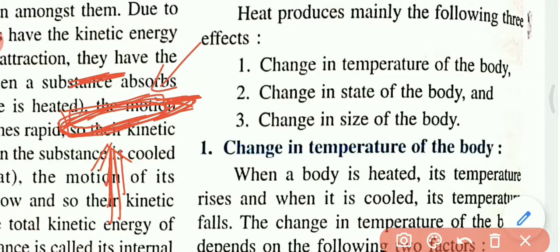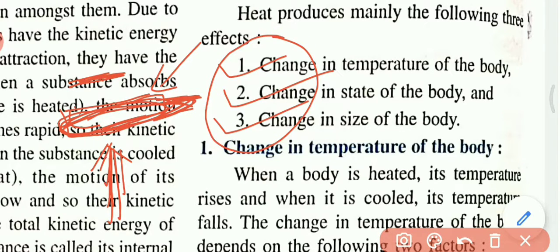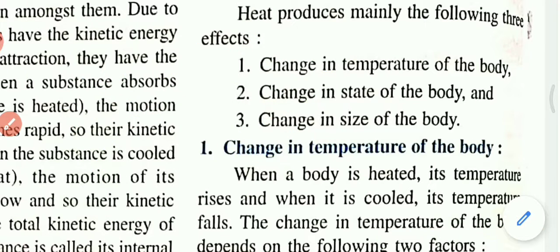So with the effect of heat, number 1, the body can change its temperature. Number 2, the body can change its state. And number 3, the size of the body can change with the heat, by getting heat. Is it clear?